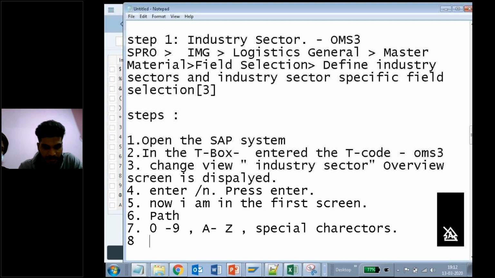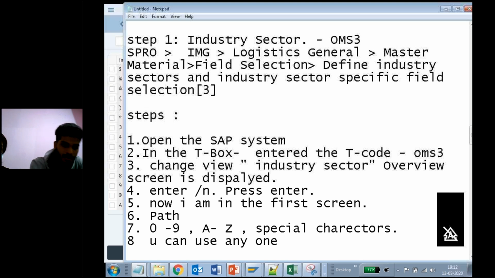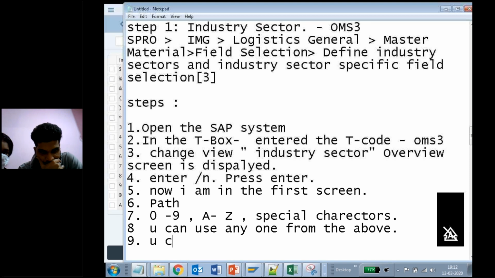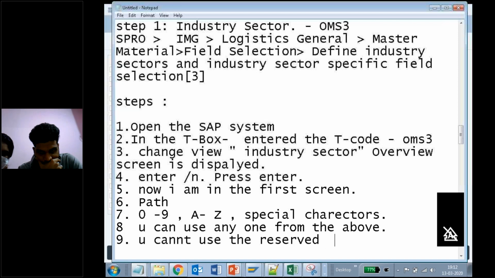What is the meaning? You can use any one from the above, any one between 0 to 9 or A to Z or any of the special characters. Any one character you can use. And another point is a condition: you cannot use the reserved, yes or no, reserved industry sector, reserved industry.